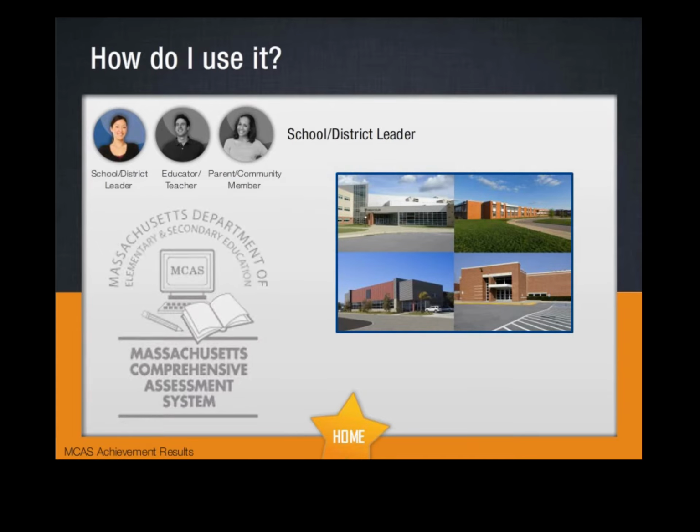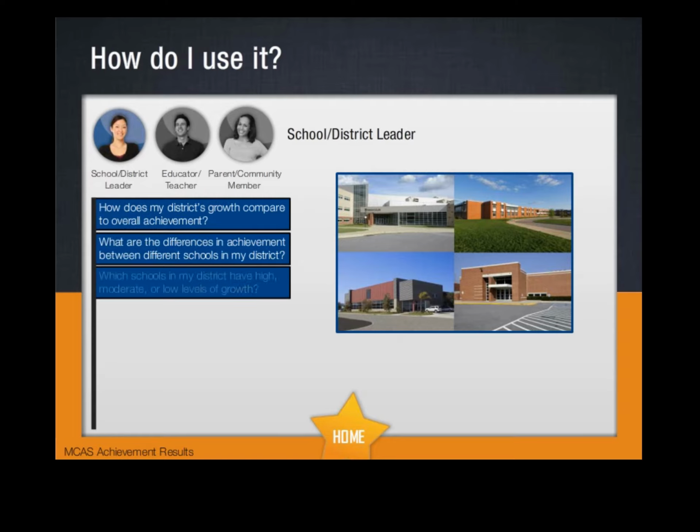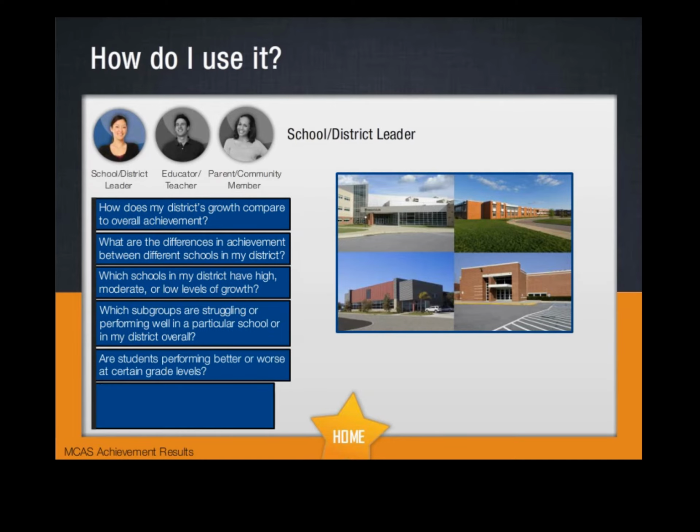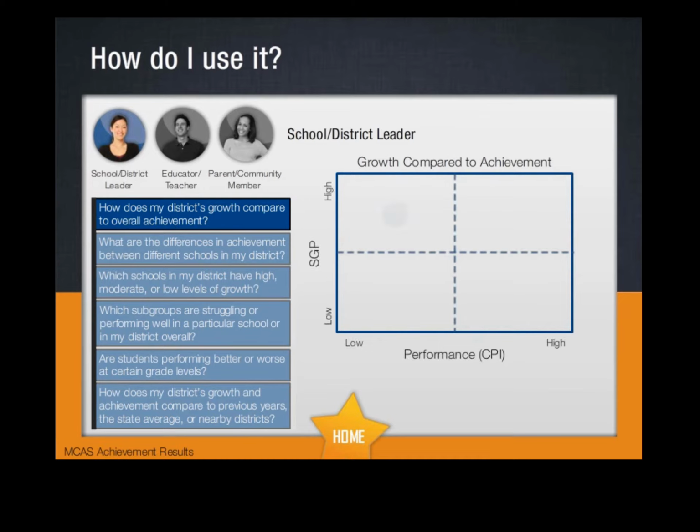Before you dive into the report, it's helpful to identify questions that can guide your exploration and analysis of the data. You'll want these questions to reflect your unique needs, but the questions shown here can get you started. For example, you may want to know how your district's growth compares to overall achievement. In some cases, a district's growth, their SGP, may be moderate or high, even though overall achievement, CPI, is relatively low. In other cases, overall achievement might be high, but growth may be low.